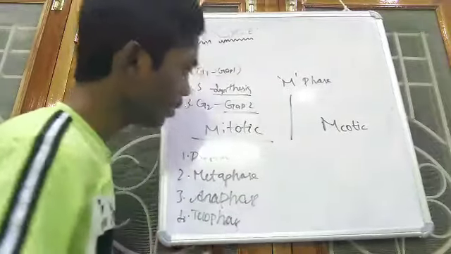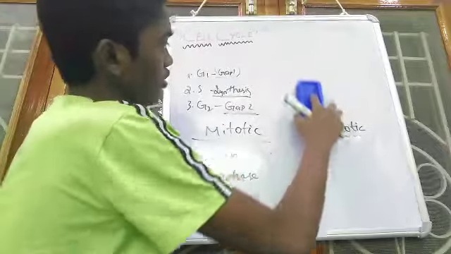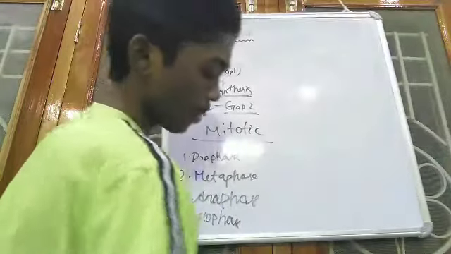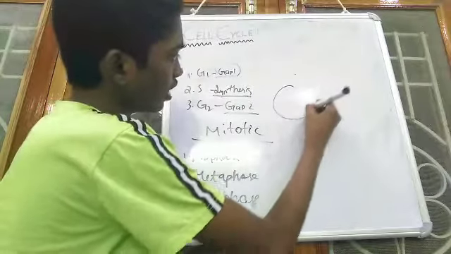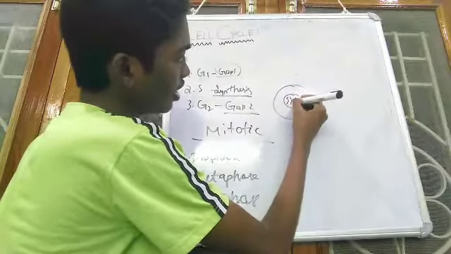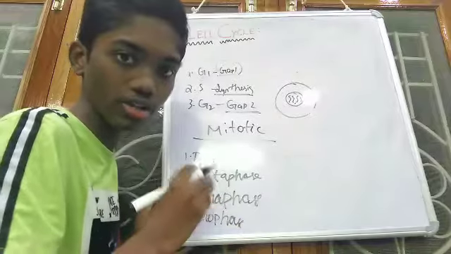So this will be understood properly if I explain it to you diagrammatically. Meiosis, let us discuss afterwards. So first, prophase. This is a cell and this is a nucleus, and these are the thread-like structures which divide longitudinally in the process of cell division, called chromosomes.